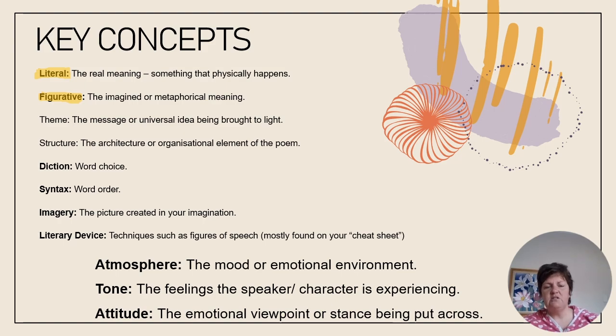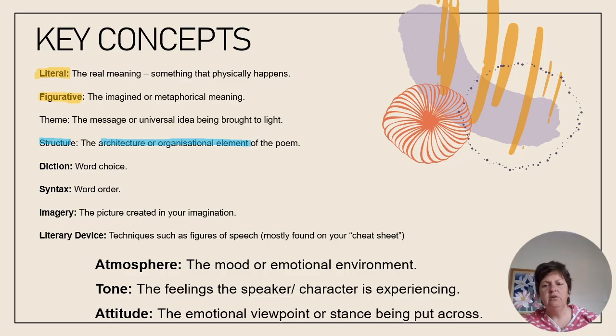To understand the figurative meaning or to decode the figurative meaning, there are those different concepts that we can look at. For example, theme. Theme, of course, relates to the message or universal idea that is being brought to light in the poem. There's structure, which is very tactical in a poem. So structure always refers to the architectural or organizational elements of a piece of writing. And in a poem, you've been looking at things like stanza, line length, rhythm, and rhyme for quite a long time now. They're internal and external structural elements that make meaning in a poem.